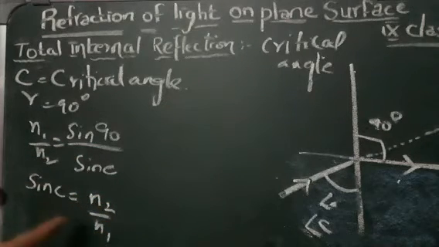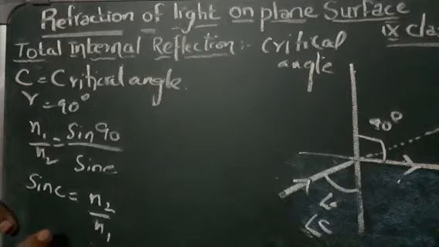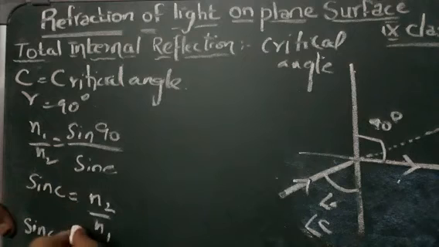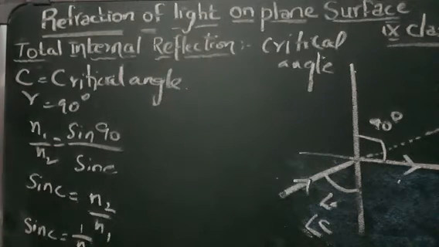This is nothing but 1 by n, where n is the refractive index of the denser medium.